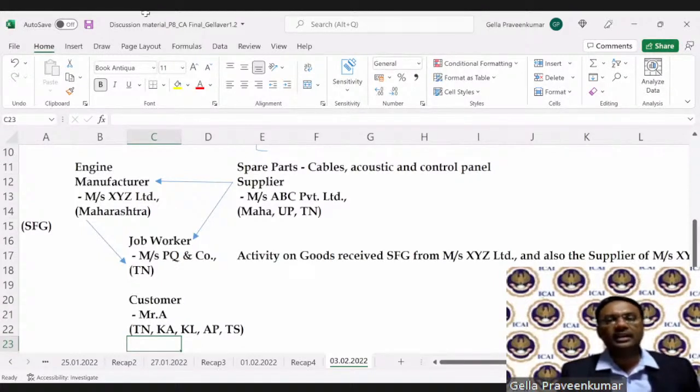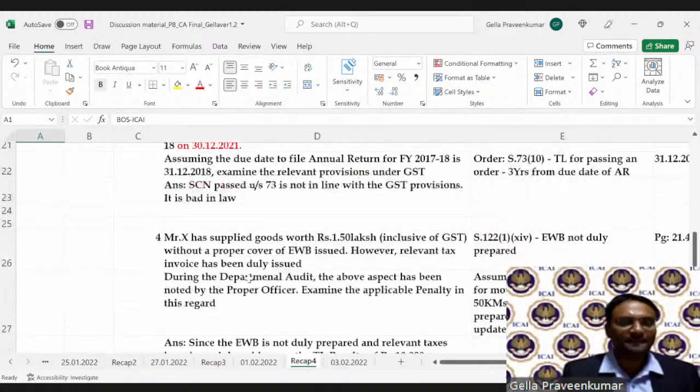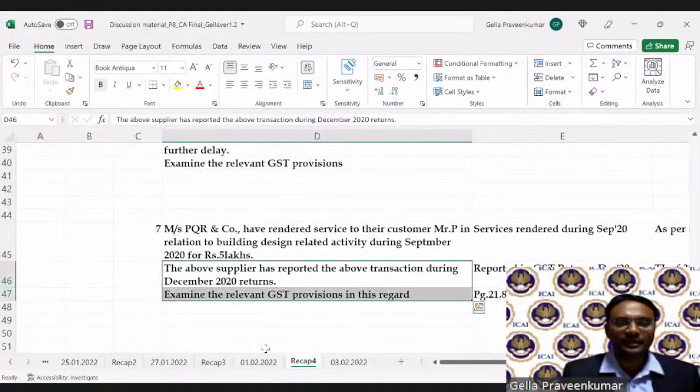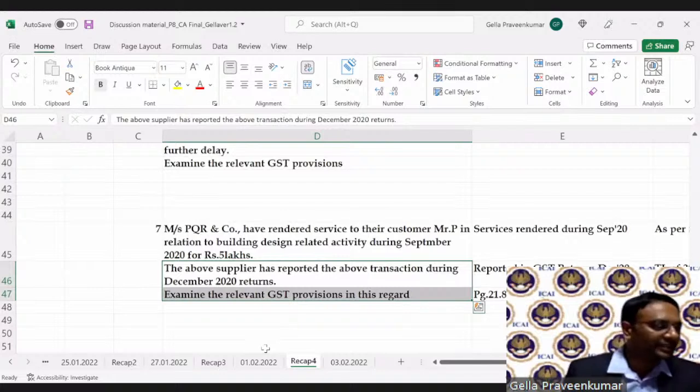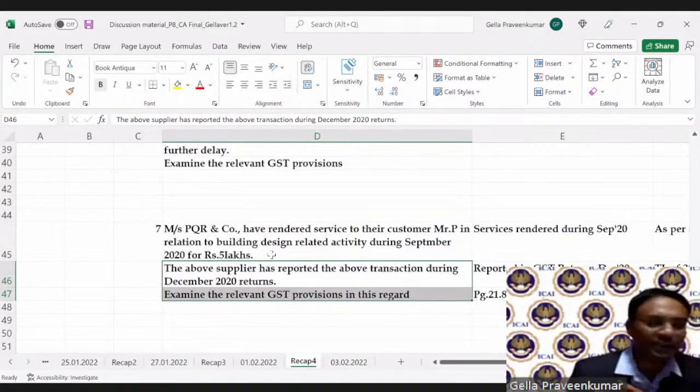Okay. Suppression of turnover, we can say, or the invoice was issued in December. No. Okay. Let me understand my question. Valid point. A couple of questions are raised in question number 7. In this question number 7, the above supplier has reported the transaction during December 2020. Now it is not in compliance with your issuance of invoice.